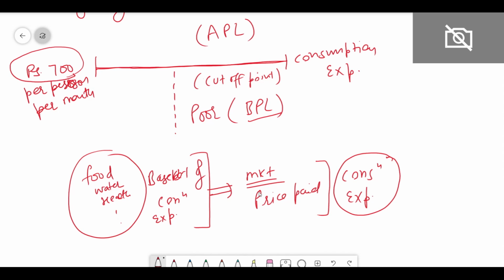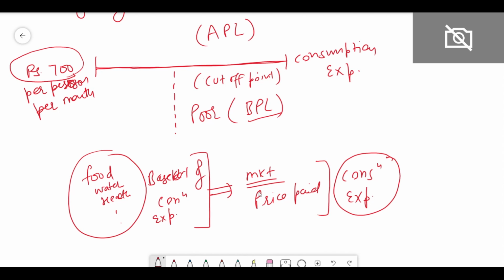So poverty line मतलब एक ही चीज बताता है कि अगर एक पर्सन पॉवर्टी लाइन के बराबर उसका कंजम्पशन एक्सपेंडिचर है, तो that person can afford to buy the basic minimum needs, and otherwise the person cannot.